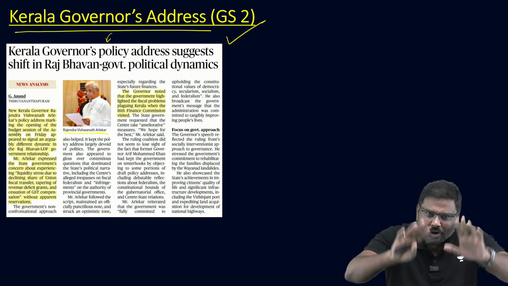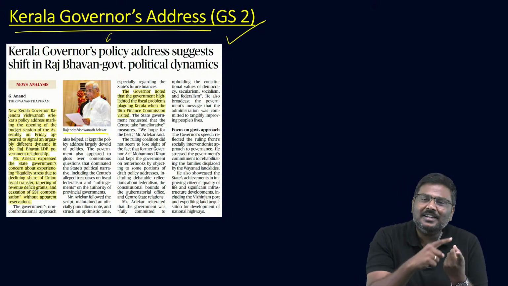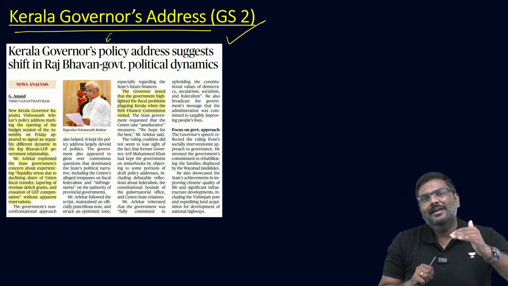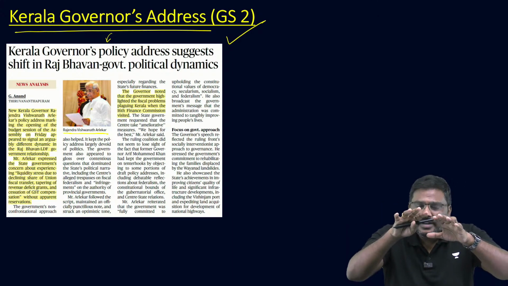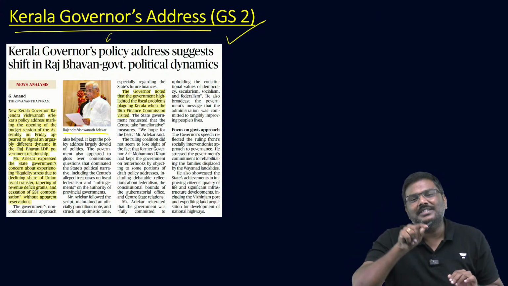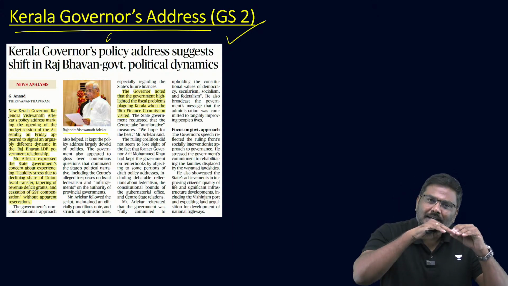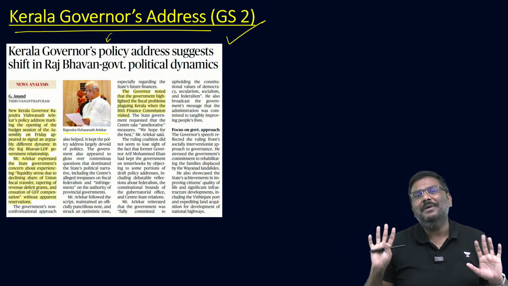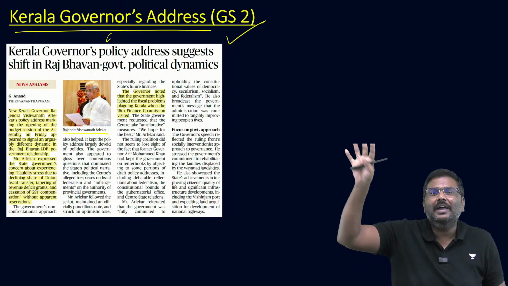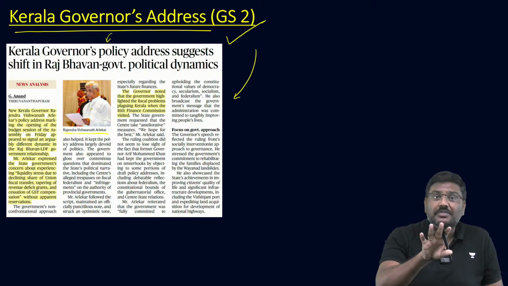Basically, he has read out all of those particular points. For example, one point: criticize the central government for reducing financial outlay for the state government. Criticize the central government for removing or reducing many of the revenue deficit grants for the state government. So basically those points were mentioned in the address. The governor has read out all of these particular points without any reservation or without even walking away from giving the address. So basically this is a positive step, right?